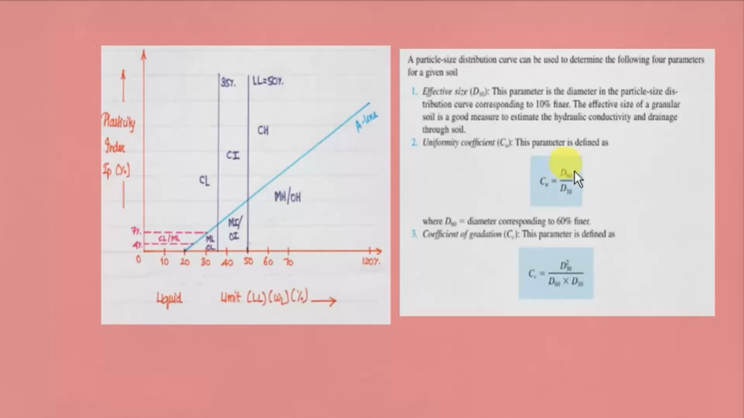So getting the ratio of D60 to D10, you get the value of Cu, whereas D30 squared by D60 into D10 gives the value of Cc. Note that Cu and Cc can be used to differentiate well graded or poorly graded. For sand, the Cu value is generally greater than 6, and for gravel, it is generally greater than 4. If it is less than those numbers, then they are poorly graded. Whereas the Cc value generally lies between 1 to 3 for well graded soil.